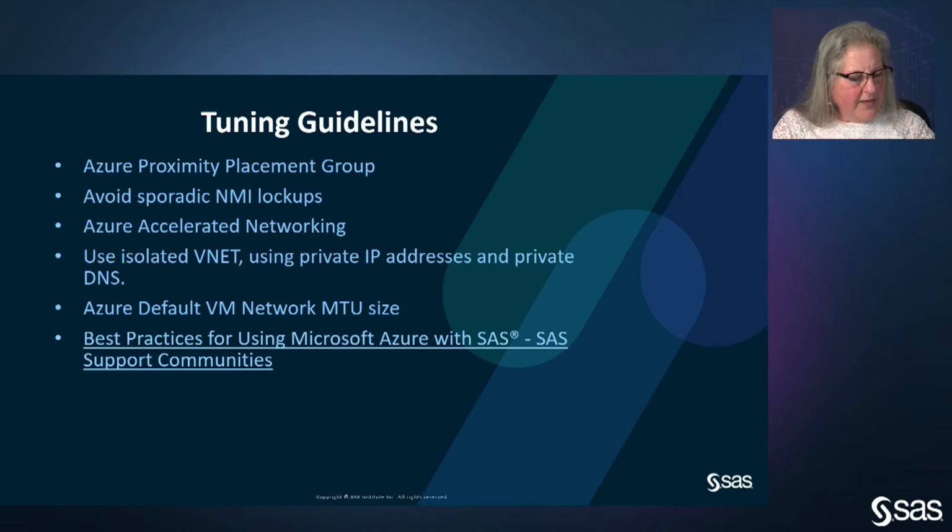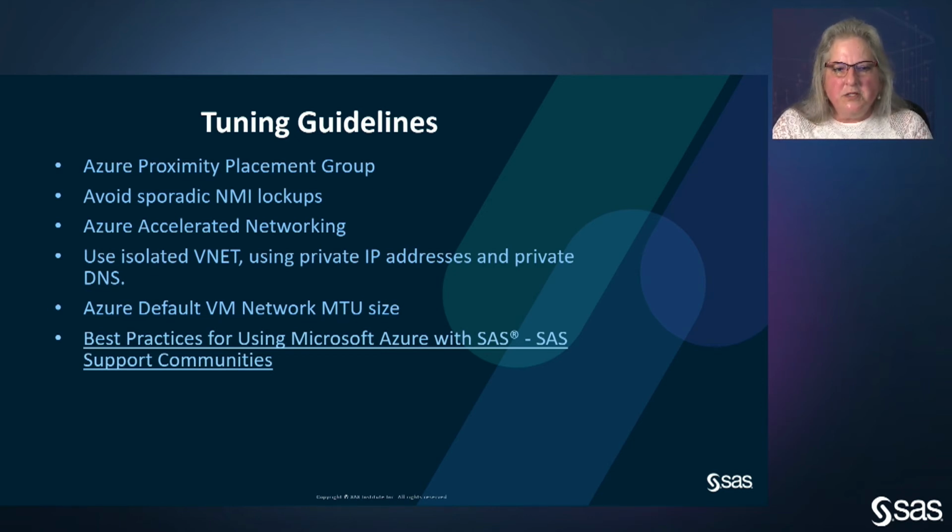So we've talked a little bit about the instance types and the storage. The next thing that comes into play when you move up there is we want to make sure when you set the instances up that you're setting them up to be able to get the most optimum performance possible. I'm going to mention yet again the Azure Proximity Placement Group so that all of your SAS components, all of the security, all of your data are together within the same area of the large Azure data center. We don't want you to be going a quarter of a mile, 2 kilometers to get your data. We want everything together.